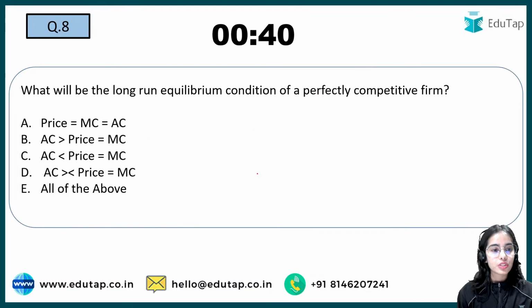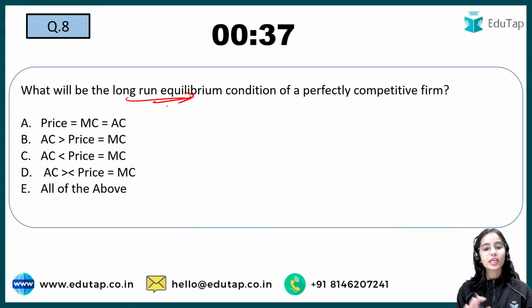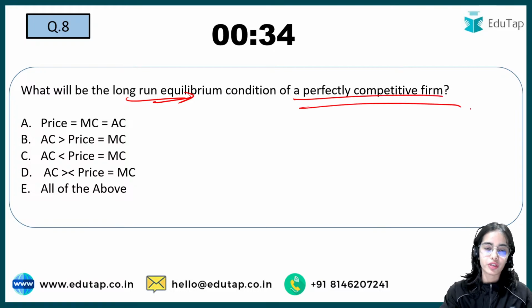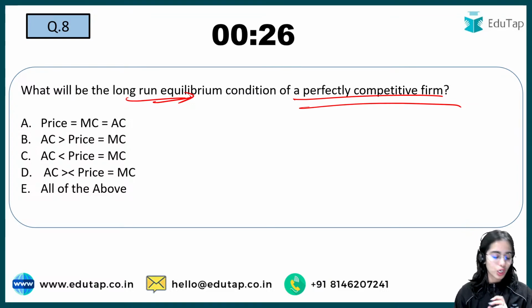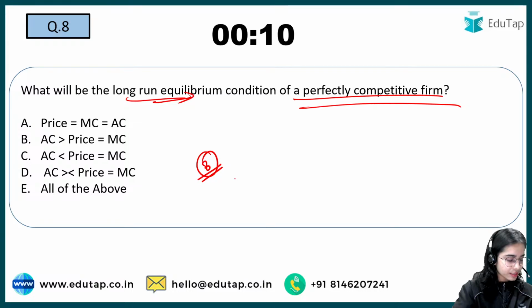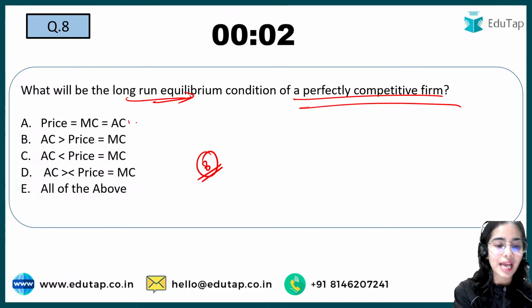Okay, now coming to the next question. What is the long run equilibrium condition of a perfectly competitive firm? You have to tell me what will be the condition in the long run. Try to answer this question. Do write the question number also so that I can understand who has given the right answer first. Shubham is saying A. Everyone is giving the right answer and A is the right answer.